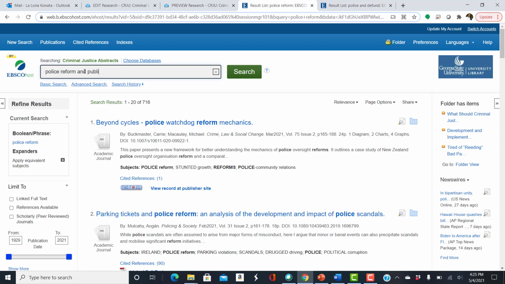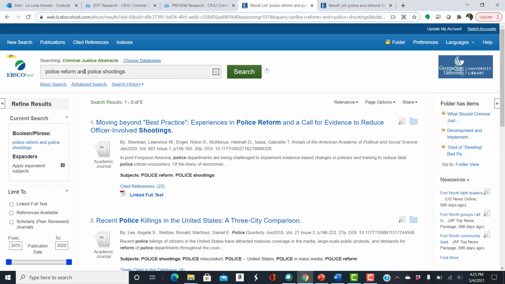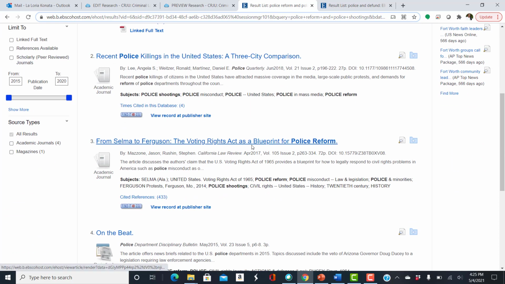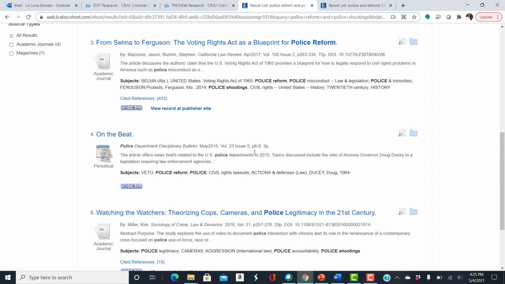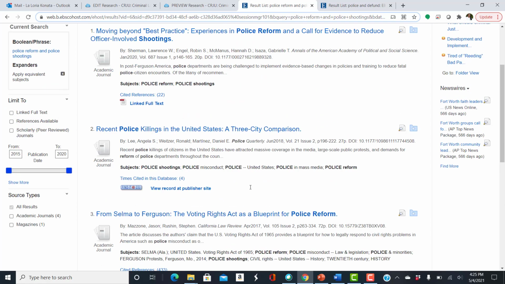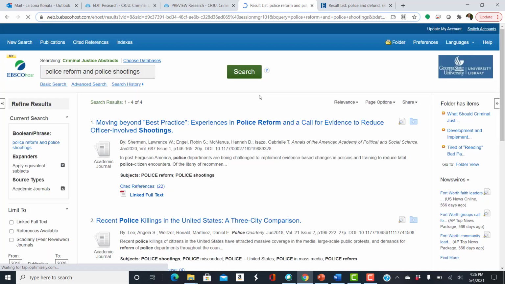So we could search police reform, and there's a problem with it: it's related to the police shootings, so we could actually go back and say police shootings. That got us a few more results. And this seems to be more in line with what we're looking for, but still, there are only 5. So if you really want to search defund the police, I would start here. Limit it to academic journal, so there's only 4 when you do it that way.